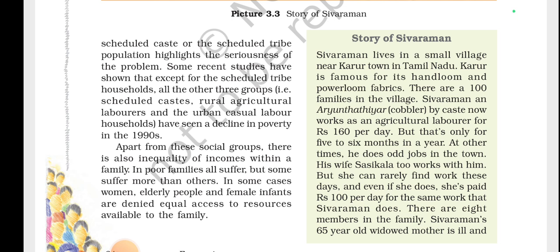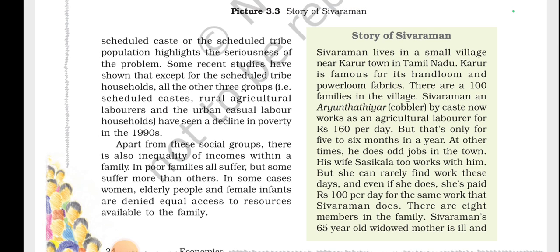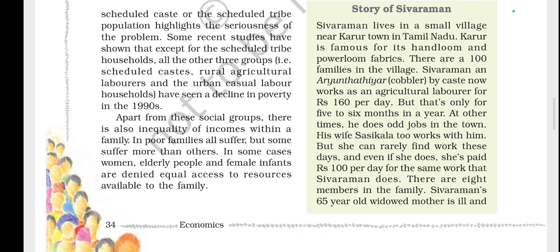Apart from these social groups, there is also inequality of income within a family. In poor families, all suffer, but some suffer more than others. In some cases, women, elderly people, and female infants are denied equal access to resources available to the family. Now, let's see another story, of Shiva Raman. Shiva Raman lives in a small village near Karur town in Tamil Nadu. Karur is famous for its handloom and powerloom fabrics. There are 100 families in the village.